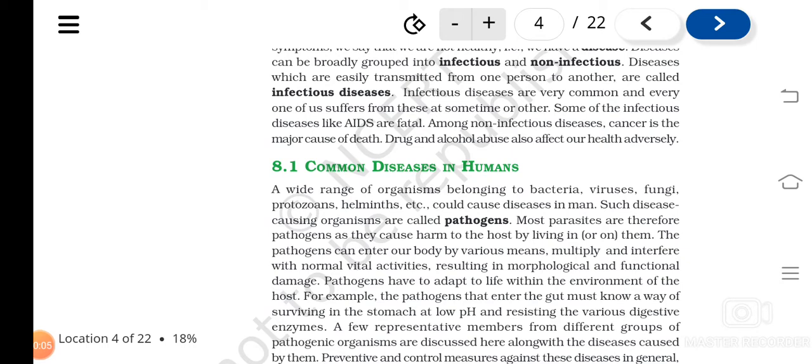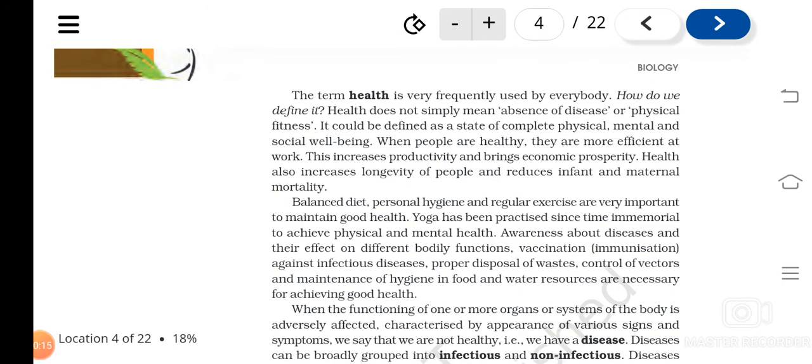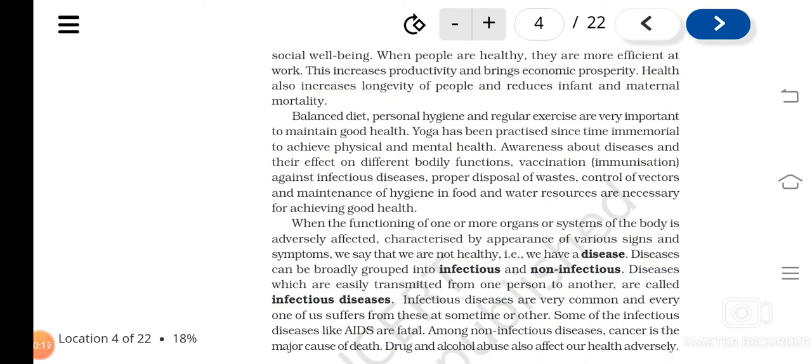So, in the previous class, we have seen the definition of health and disease, and we have also seen the ways by which we can prevent disease or keep ourselves healthy, isn't it? A balanced diet, personal hygiene, regular exercise, etc. are very much needed to maintain health, isn't it?